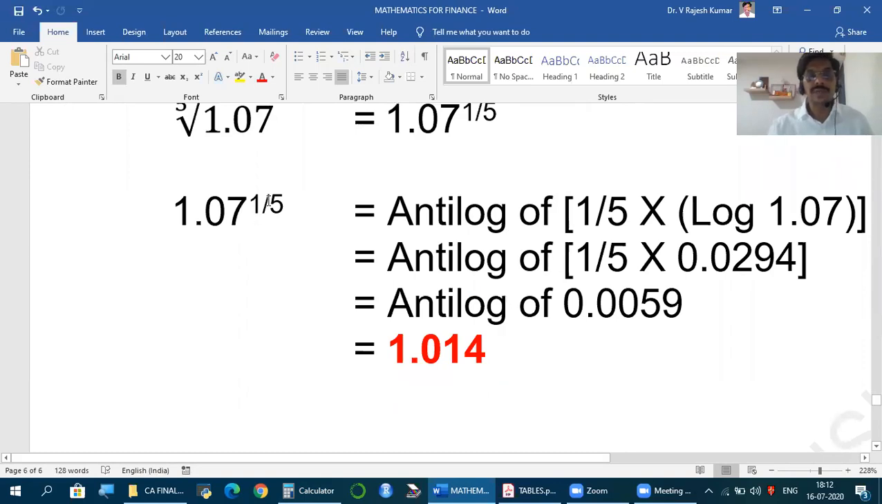So how do we express it? Antilog of 1 by 5 log 1.07. Now, how to find the log value of 1.07? As usual, by identifying the characteristic and mantissa. How to get the characteristic? Before the decimal, we have one digit, minus 1, so 0 is the characteristic. Now, remove the decimal, 107 is the number we get.